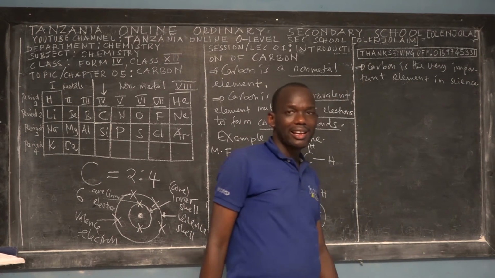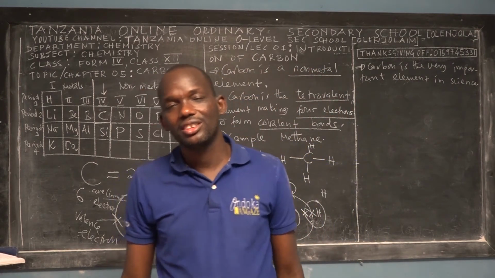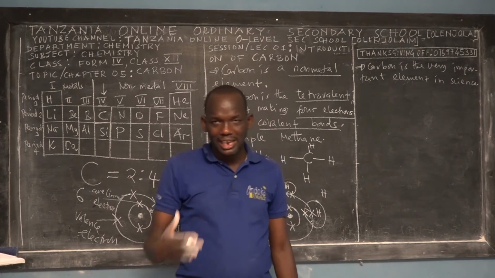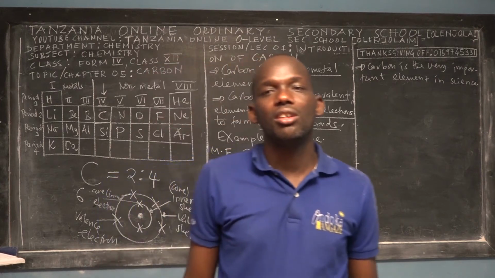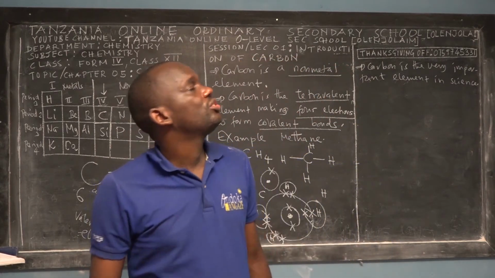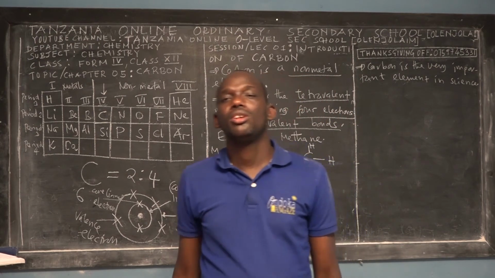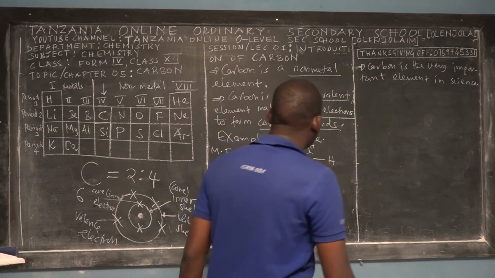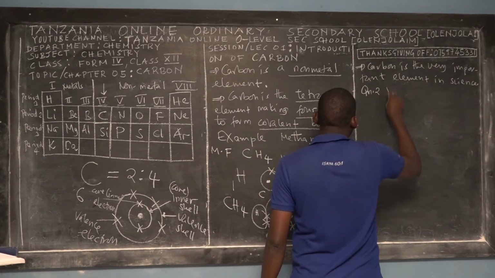So I believe that up to this moment you have the general introduction of carbon. So now I would like to take you on to different forms of carbon atom. And this is the second question that I would like to ask you, a good student.